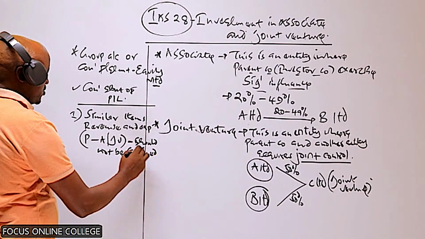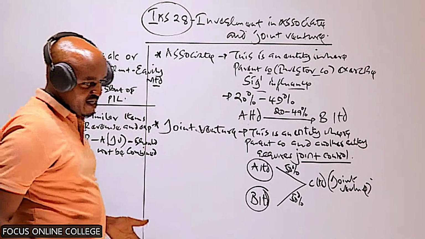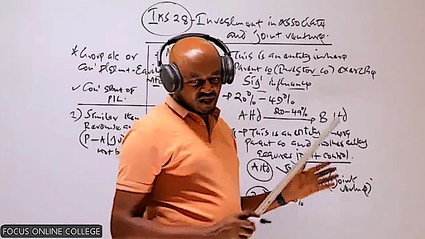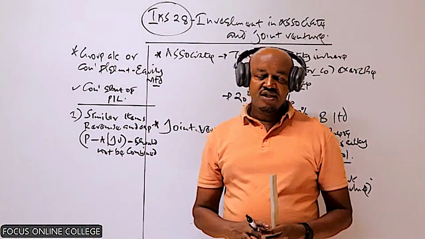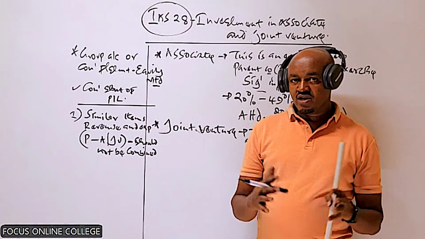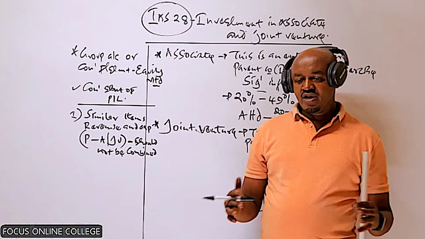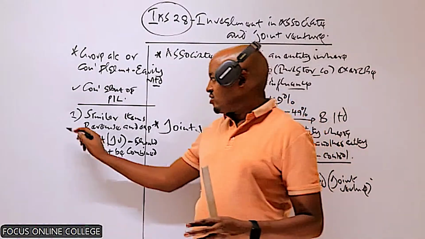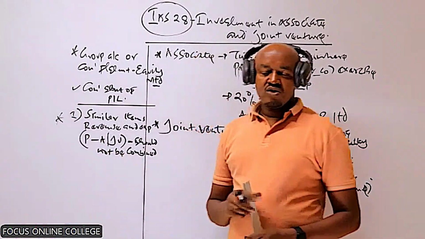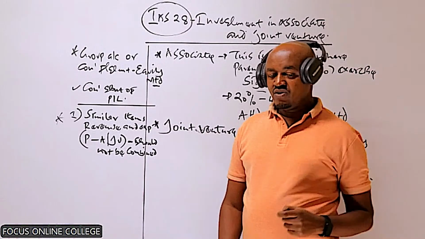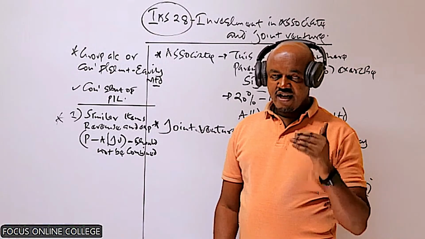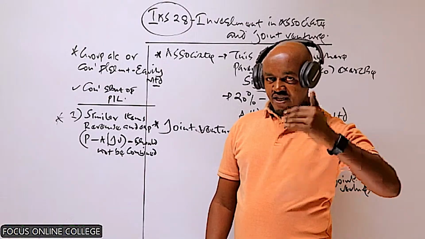Should not be what? Should not be combined. So if the parent company has invested in an associate or a joint venture, and you are preparing the consolidated statement of profit or loss, we are saying use the equity method. And according to the equity method, don't consolidate similar items of revenue and expenses, those of the parent and those of the joint venture.